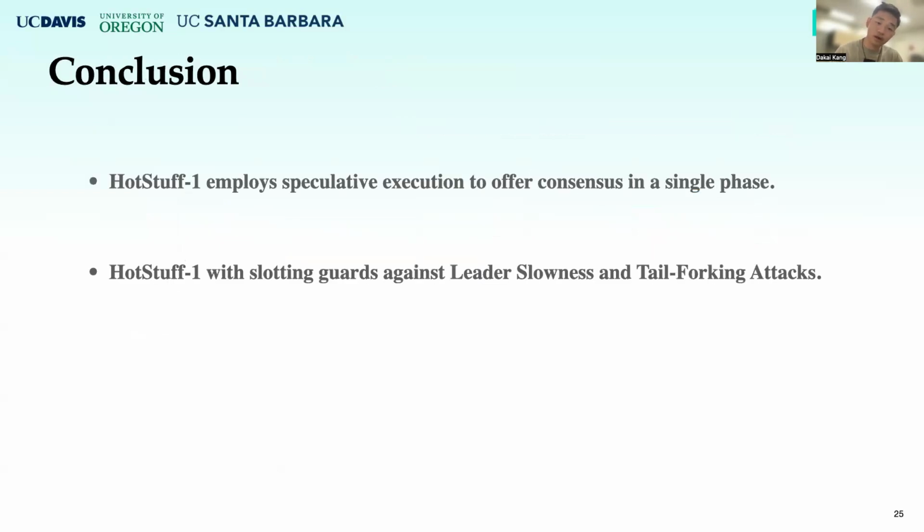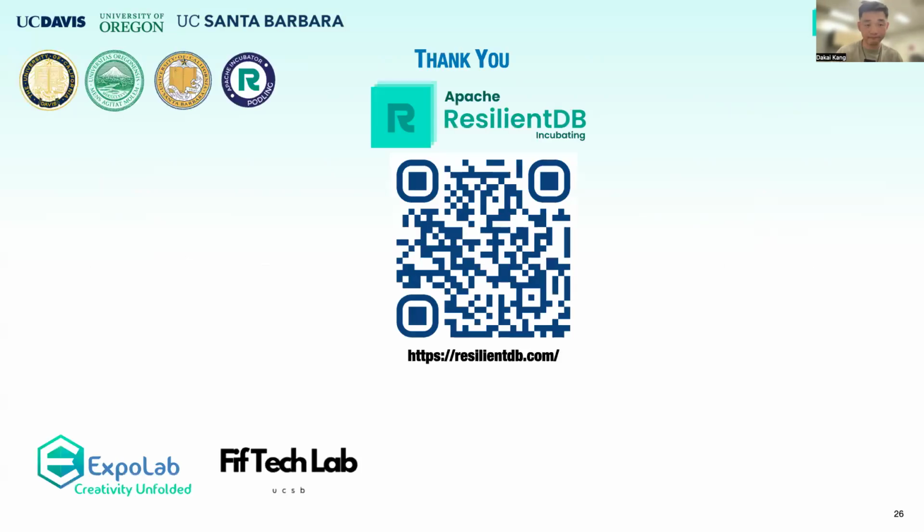So in conclusion, HotStuff-1 employs speculative execution to offer consensus with low latency in one single phase. And HotStuff-1 with slotting can protect the performance against the leader slowness problem and the tail forking attacks. And that's all about our presentation related to HotStuff-1.